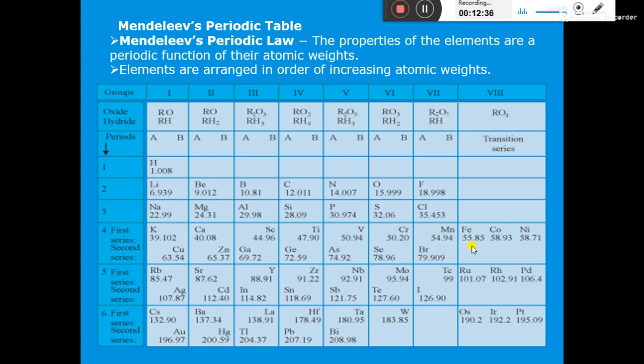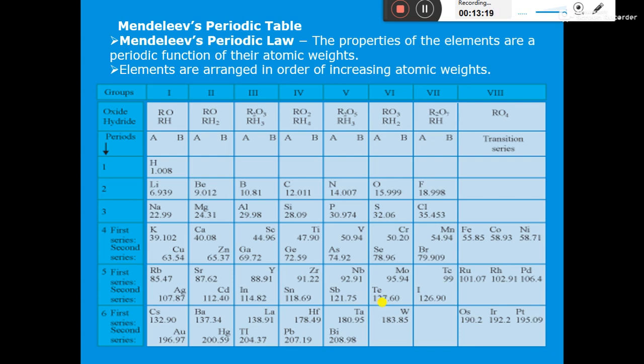Here you can see that cobalt has atomic mass 58.93 and nickel has atomic mass 58.71. So when we move from cobalt to nickel, instead of an increase in atomic mass, there is a decrease. So here the law is not obeyed. Another example is iodine and tellurium. Atomic mass of tellurium is 127.60 and atomic mass of iodine is 126.90. This shows that tellurium has higher atomic mass than iodine.